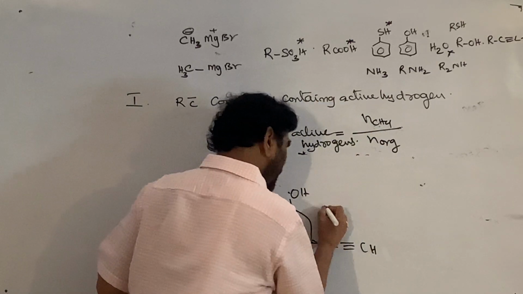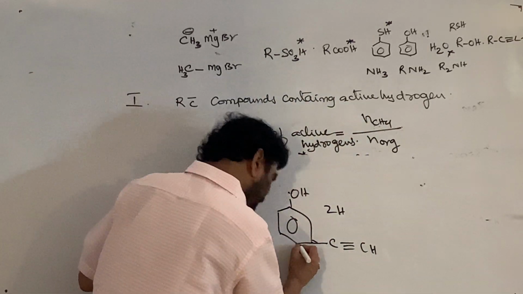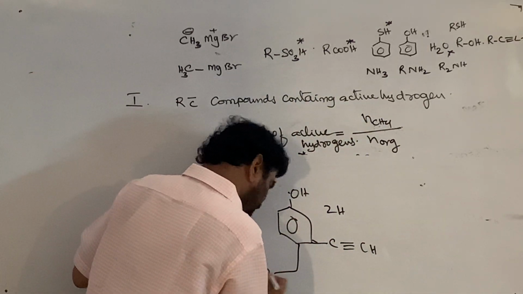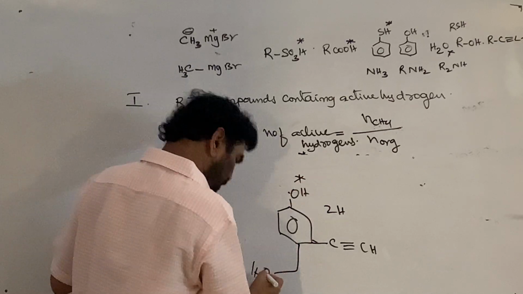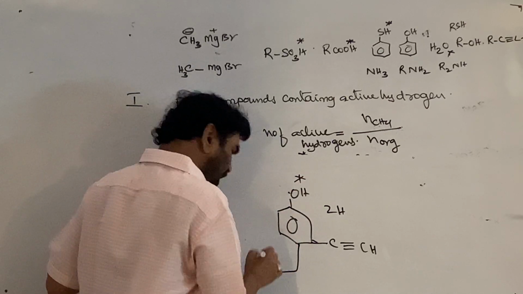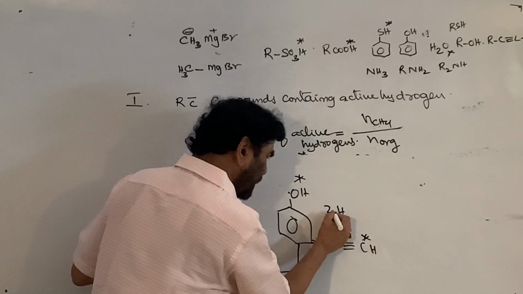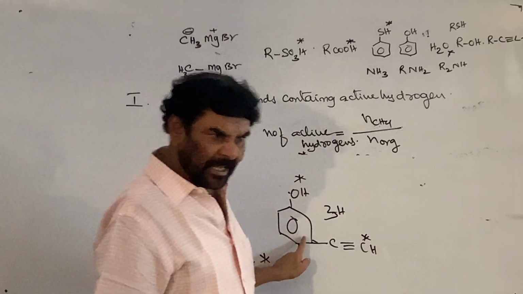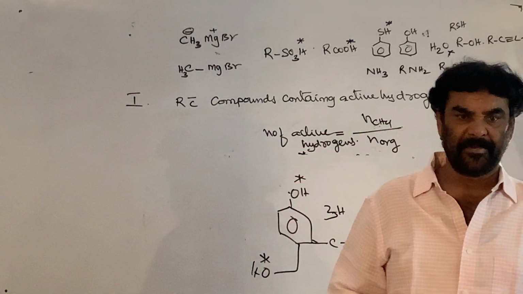It contains two active hydrogens. If this is the case, CH2OH, this is phenolic OH, this is alcoholic OH group, this is acetylenic hydrogen. It contains three active hydrogens. N moles of this produce 3N moles of methane.